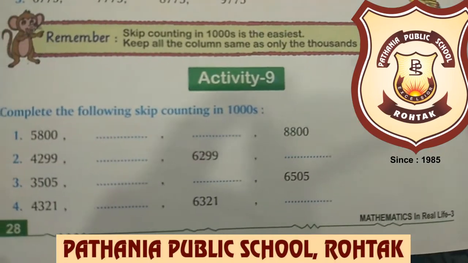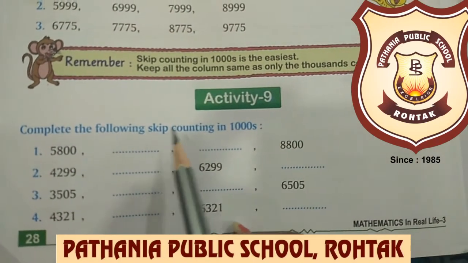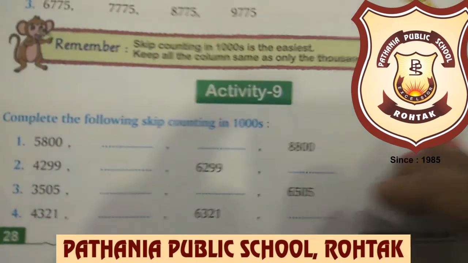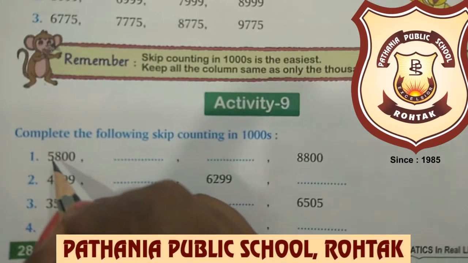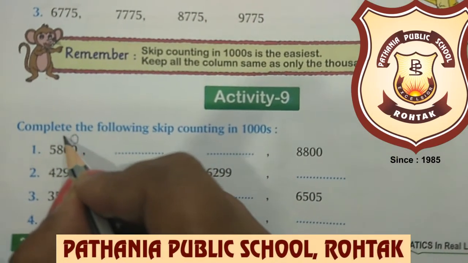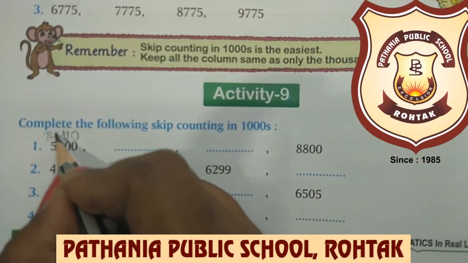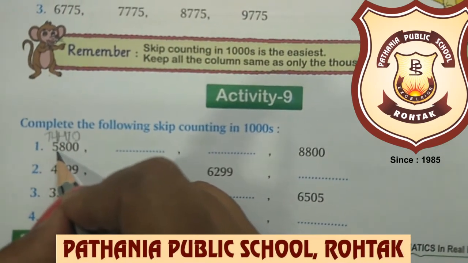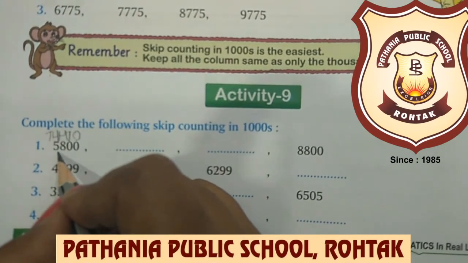This is our activity 9. Activity 9 is saying complete the following skip counting in thousands. Now we need to do the skip counting in thousands, so we need to change the number which is at the thousands place. First of all we will write down the places: ones, tens, hundreds and thousands. Now 5 is at the thousands place, so we need to add 1 in this number. 5 plus 1 is 6.